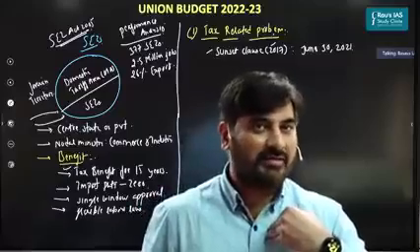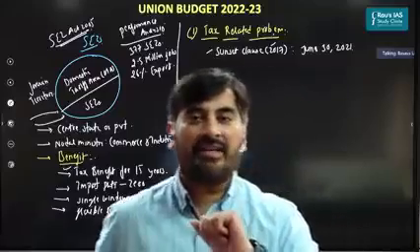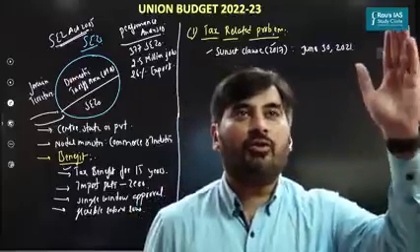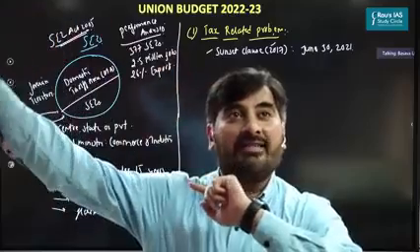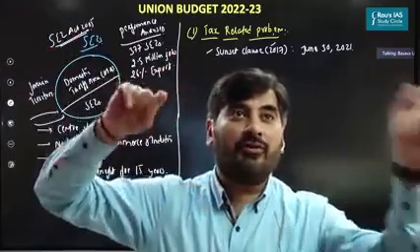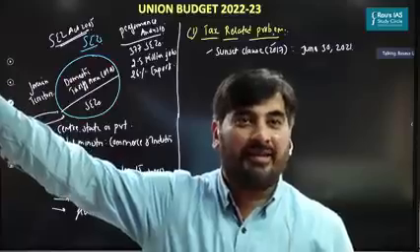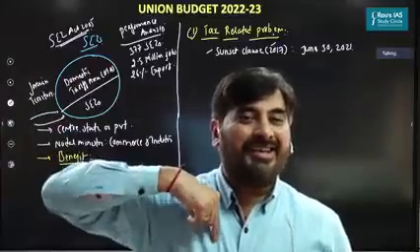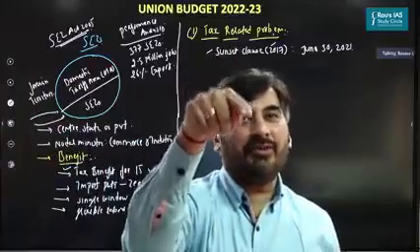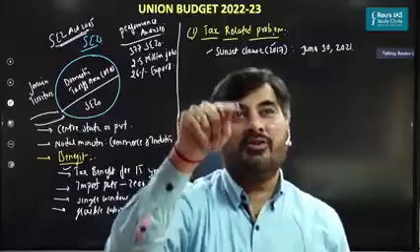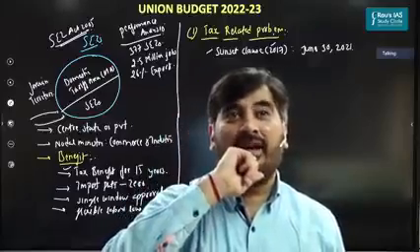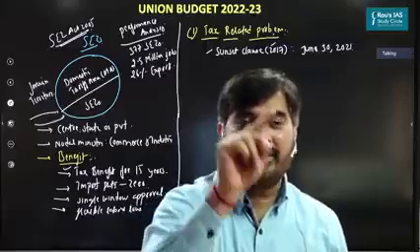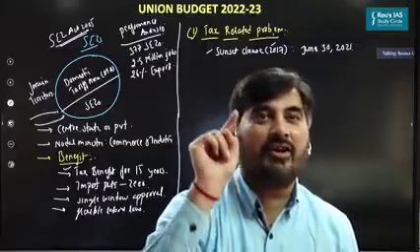I want to set up an SEZ. I'm setting up my SEZ on say June 29, 2021. It means I will be able to get tax exemption for next 15 years. That is from 2021 to how much? 2036. But if you are setting up a unit in SEZ on say July 1st, 2021, you will not get any kind of tax benefit. Are you getting this point? So this is what? This is sunset clause.